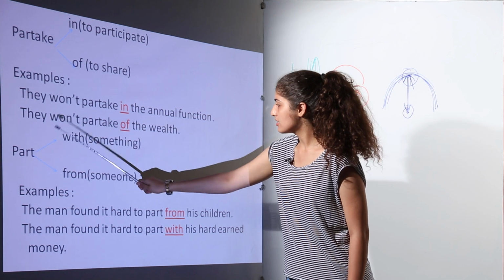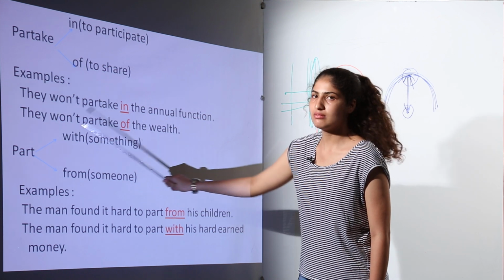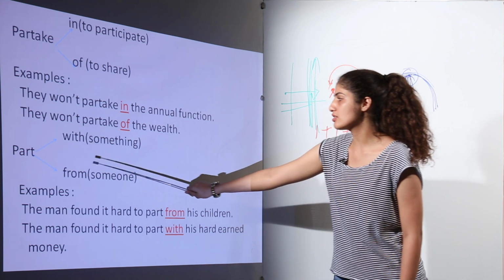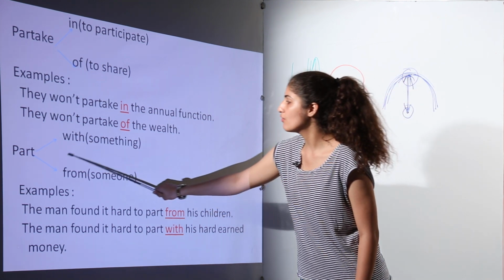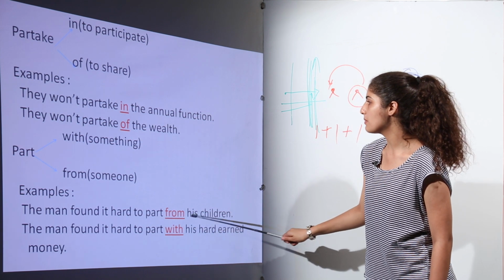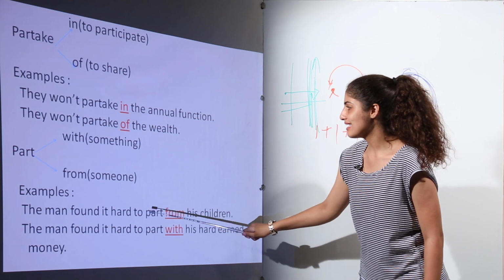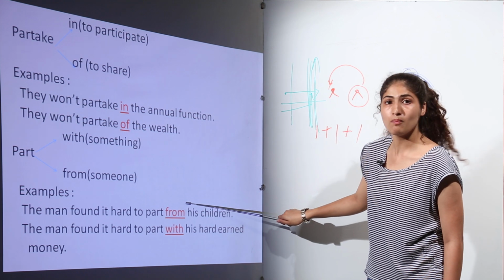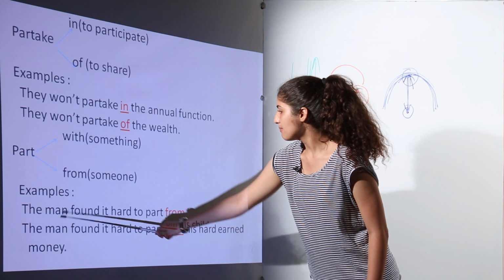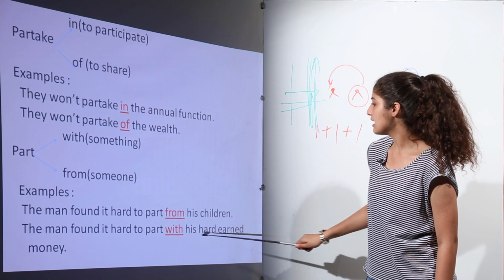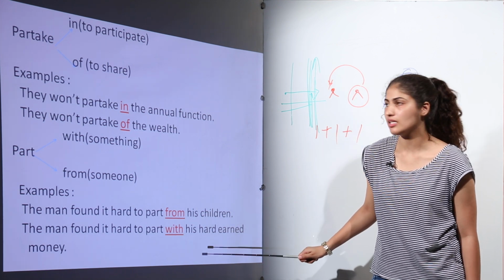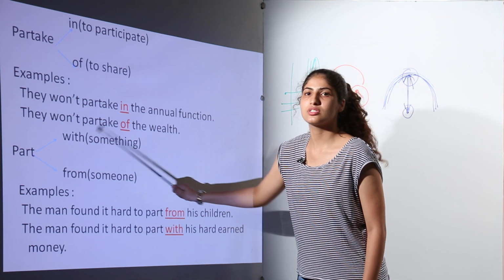They won't partake of the wealth. Now they are talking about the share in wealth, therefore of will be used. Next is part. Part with something. When it is talking about something, then we'll use the preposition with, and when it is talking about someone, then we'll use from. For example, the men found it hard to part from his children. Now they are saying that it is difficult to part from someone, and the someone are his children. The man found it hard to part with his hard earned money. Now this hard earned money is something, therefore it will take the preposition with here.